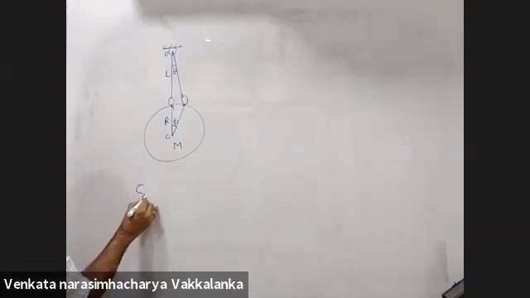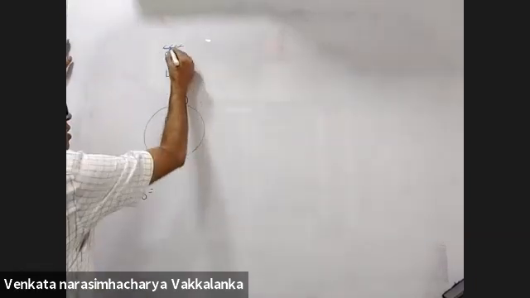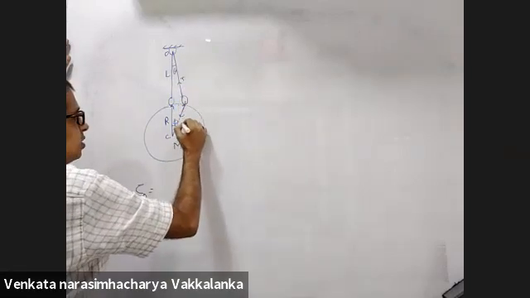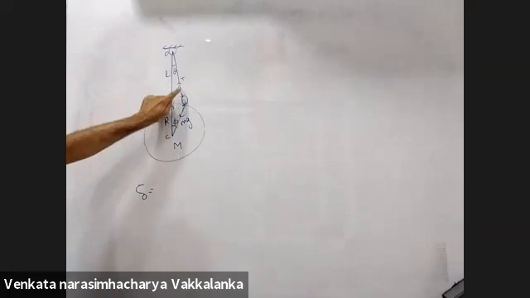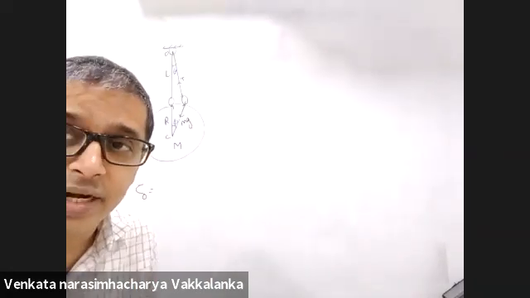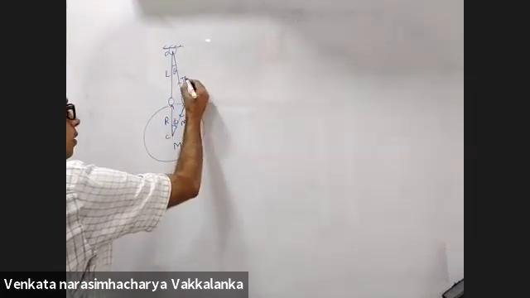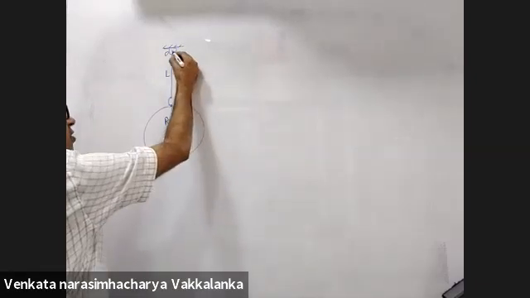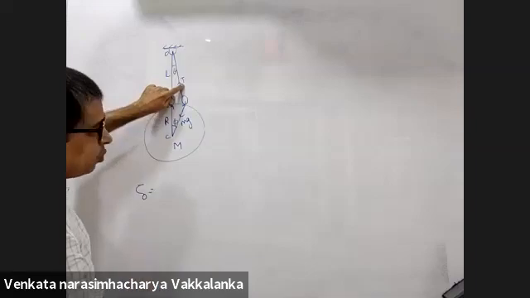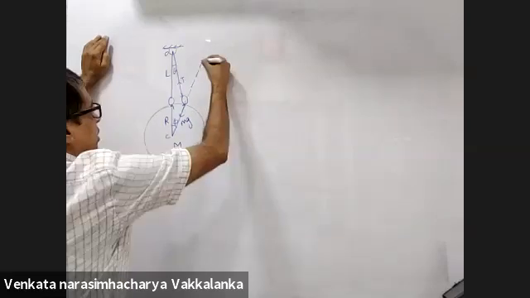You are taking torque about O. I am taking torque about O. Tension is passing through O. mg is passing this way. Other than tension and mg, do you have any other force on the bob? No, sir. No other force, right? Now tension is passing through O. What is the torque about O due to tension? Zero.